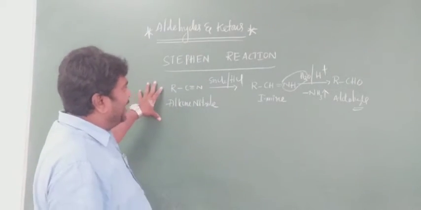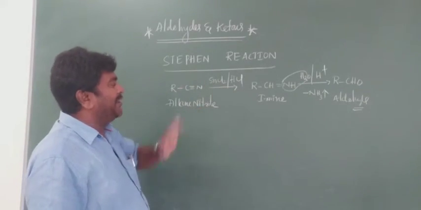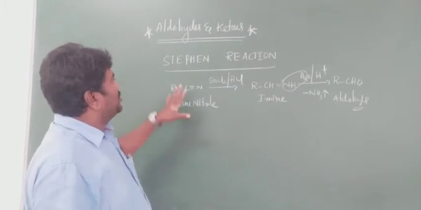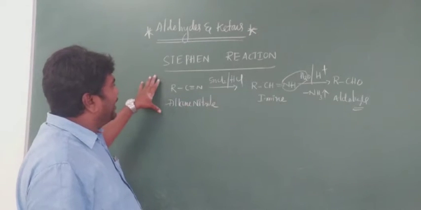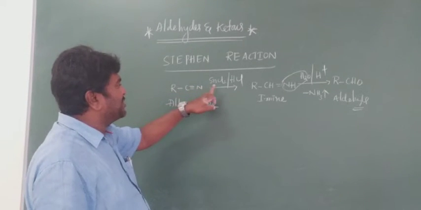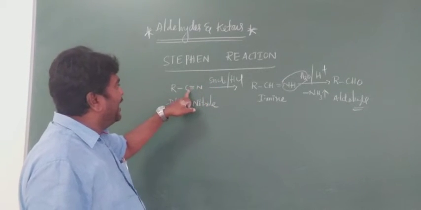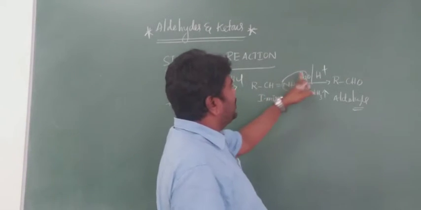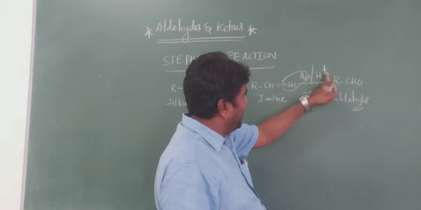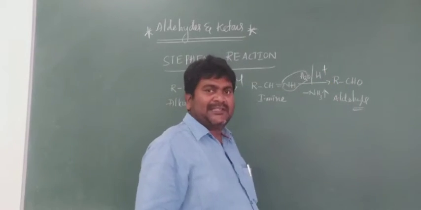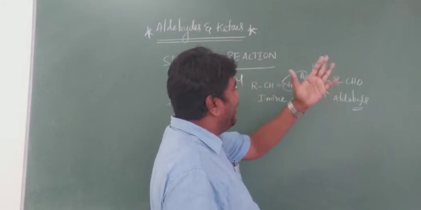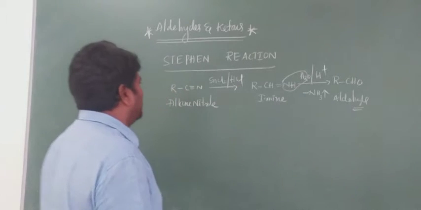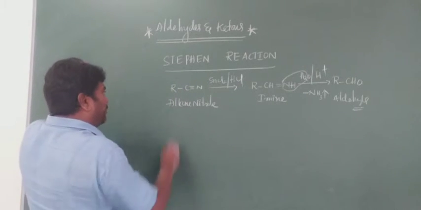Alkane nitrile undergoes reduction. Reduction means the addition of hydrogen. Hydrogen is added to form imine. Imine undergoes hydrolysis in presence of acidic medium, H plus, to form an aldehyde. Suppose if you take, it is very important.